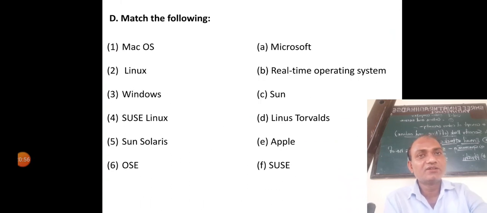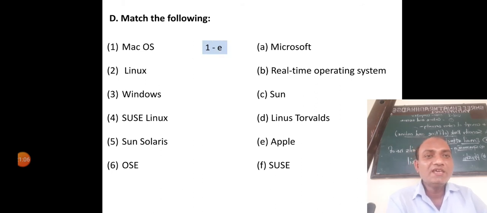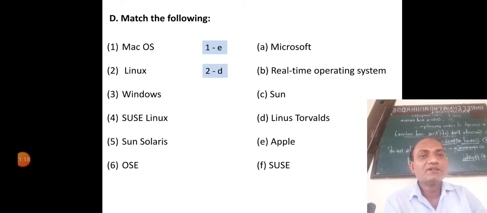Next question. Match the following. Mac operating system matches with option E, Apple. Linux is option D: Linux was invented by Linus Torvalds.